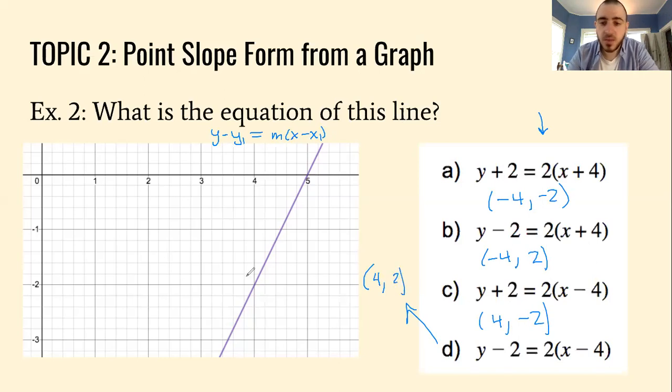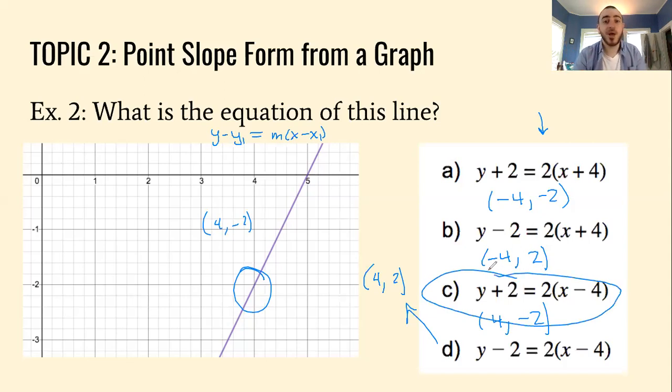So the point I'm looking for, I think, is right here. It's going to be 4 on the horizontal, 4 for the x coordinate, and then -2 for the y coordinate. 4, -2. And that's going to match letter C. So that's your answer. Pretty cool. Again, pause to take some notes, and I'm moving on.